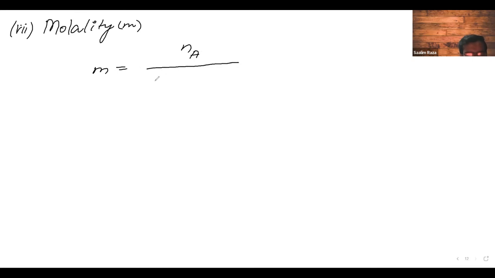Now the next is the 7th concentration term, which is molality. What is molality? Molality is denoted by small m, molarity is denoted by capital M, and small m is equal to the number of moles of A or B or any component upon the mass of solvent in kg. If that is the solvent, this would be B. Mass of solvent in kg.